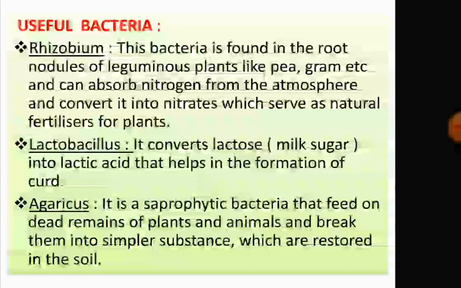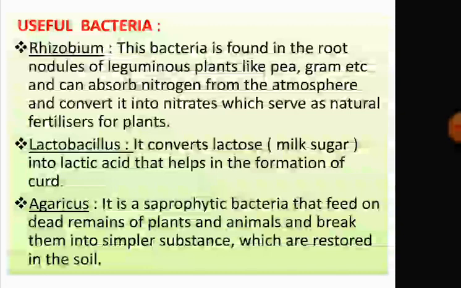Actually, nitrogen is very essential for plants, but it cannot be utilized in nitrogen form. It must be converted into a simpler form. So Rhizobium helps to convert the atmospheric nitrogen into nitrates, which is a good fertilizer.